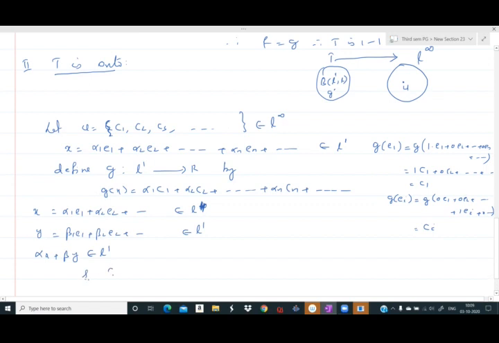What is alpha x plus beta y? After a simple mathematical manipulation, we get that as alpha 1 plus beta 1 e1 plus etc. So g of alpha x plus beta y, by definition, is alpha 1 plus beta 1 c1 plus alpha 2 plus beta 2 c2 plus etc.